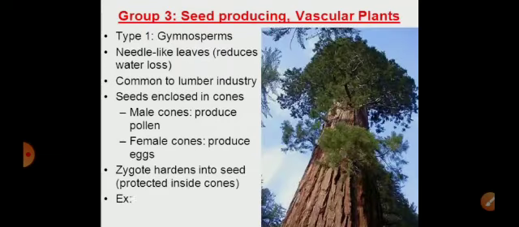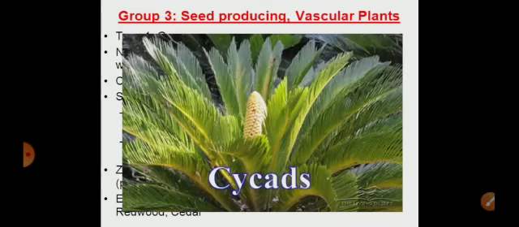When we talk about gymnosperms, they come under the category of vascular plants, phanerogams, which depict the visible marriage. Examples include various plants like cycas, cedar, sequoia, that's the tallest redwood tree. So one example here is of the cycas.